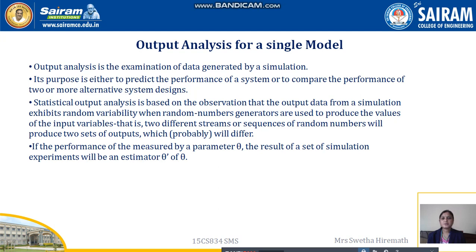Statistical output analysis is based on the observation that the output data from a simulation exhibits random variability when random number generators are used to produce the values of the input variables. That is, two different streams or sequences of random numbers will produce two sets of outputs which probably will differ. We give random numbers generated by known random techniques and expect some output, which will differ based on the random numbers we consider.